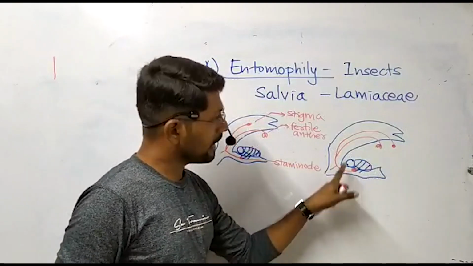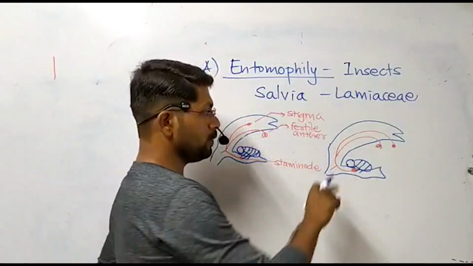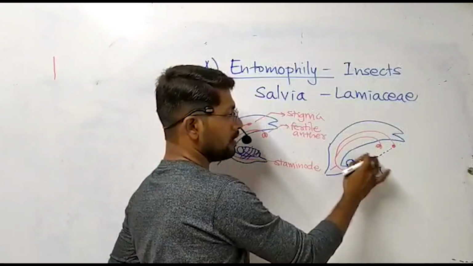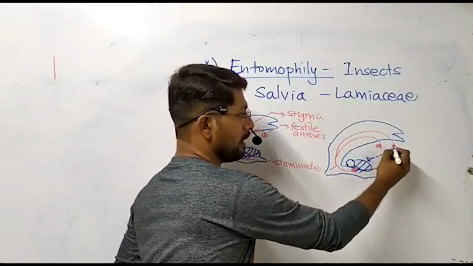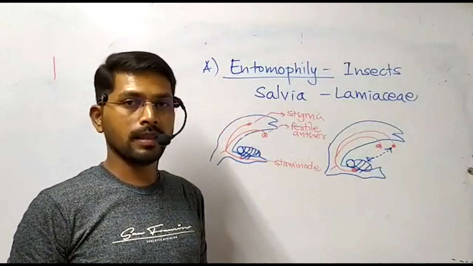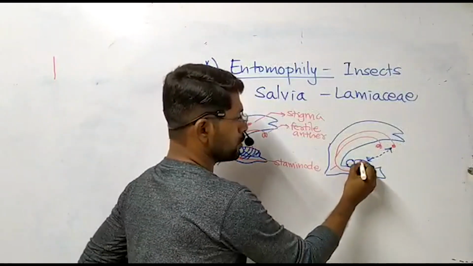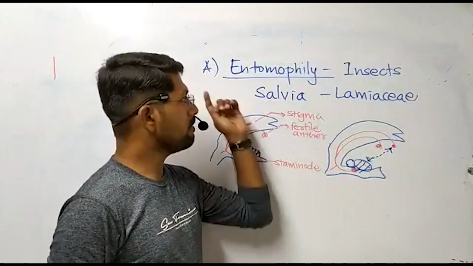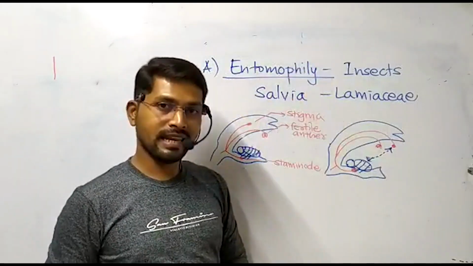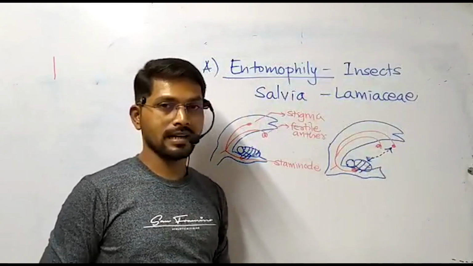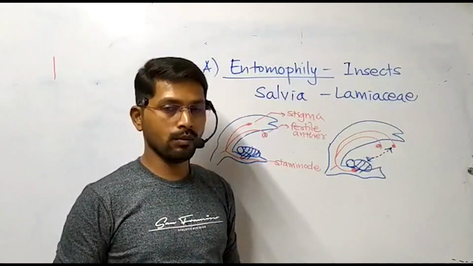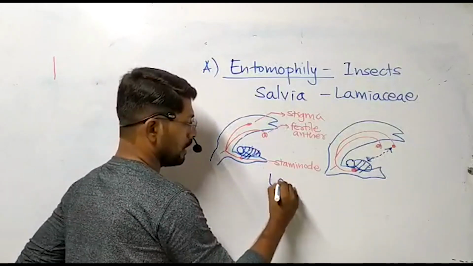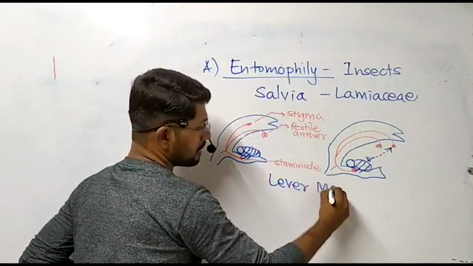staminode, and again it is working like a lever, due to which the stigma will bend down and it will come in contact with the insect's body, and thereby this stigma will pick up the pollens which are already attached to the body of insect. So this is the classic example of entomophily. The carrier of the pollen is insect, but the mechanism is very peculiar, is very interesting, and this kind of mechanism of pollination is called as a lever mechanism.